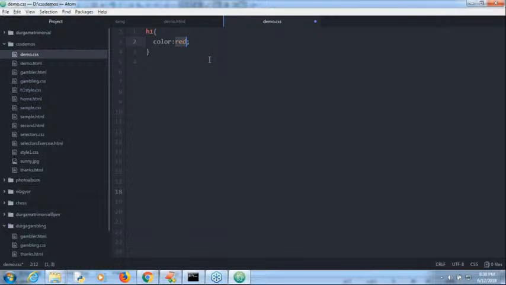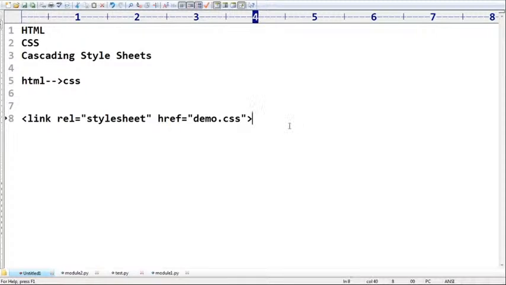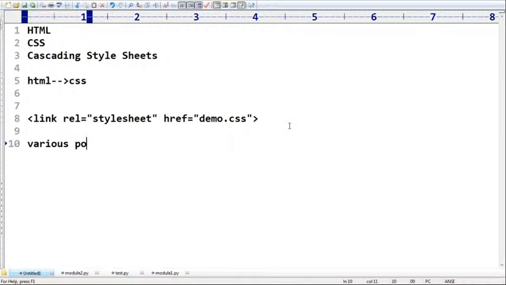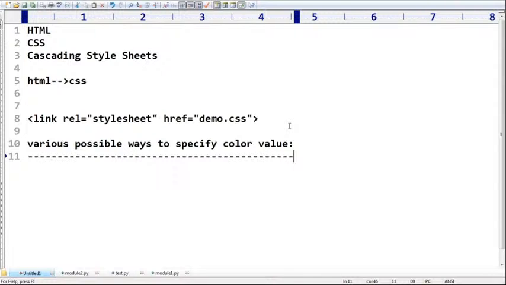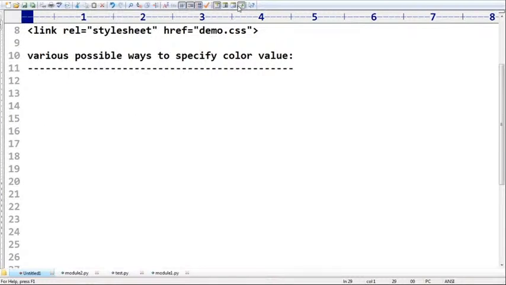That's why, if you want your own color, then we require to pick the value from Google. How can you pick? How many ways are there? Those are the things I will discuss. What are the various possible ways to specify a color value? How many ways are there to specify a color value? There are a total of 4 ways available. Remember that, there are a total of 4 ways by default. What is the first way? That part I will take care of.